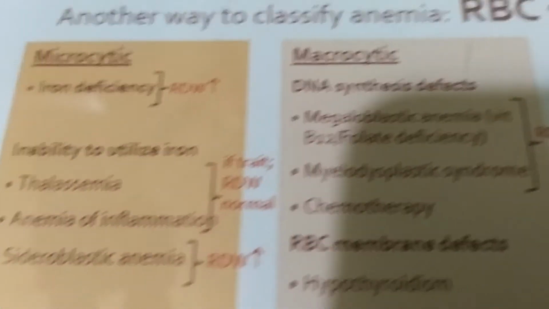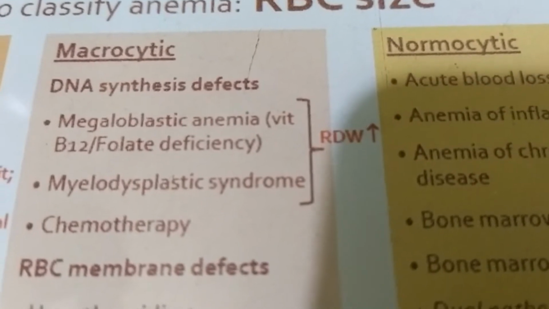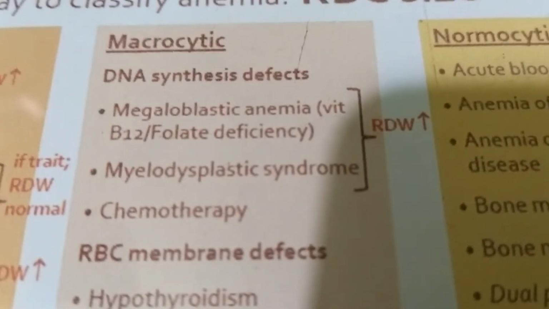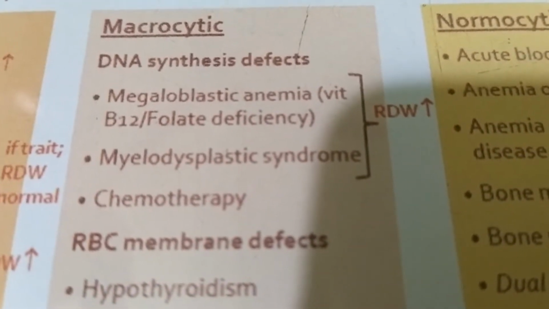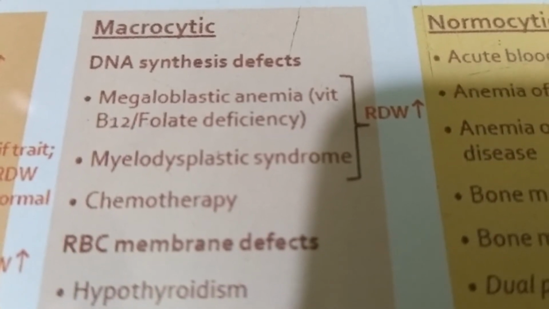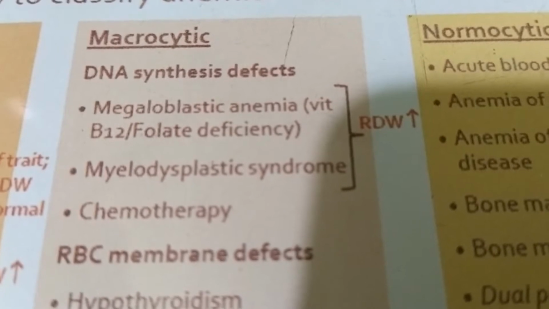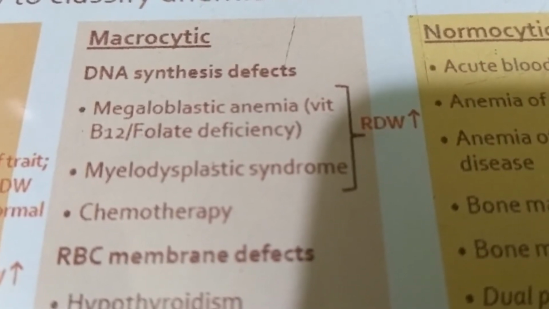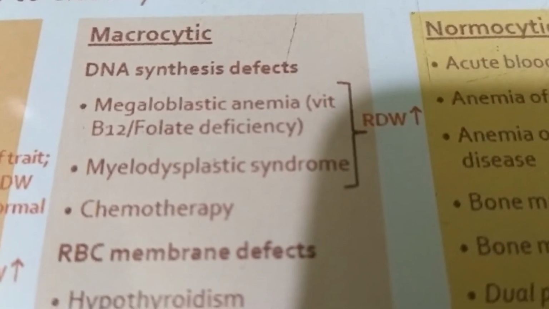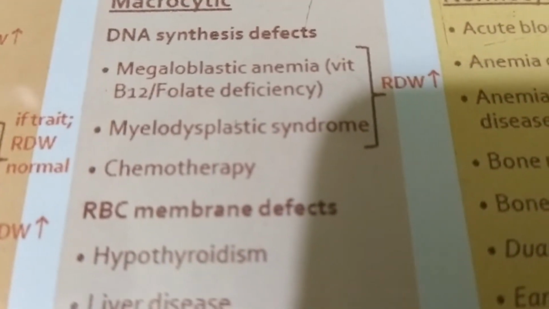Okay. Now the macrocytic anemia. Macrocytic anemia may be caused by two processes. Number one, when our body is not able to synthesize DNA appropriately and in enough amount. And number two, the RBC defect.